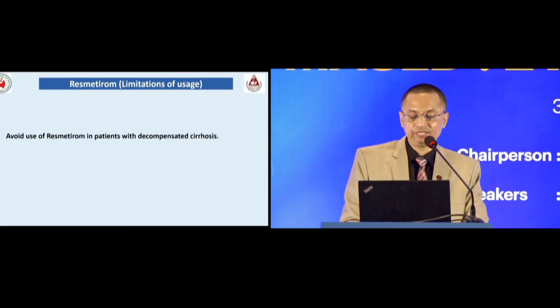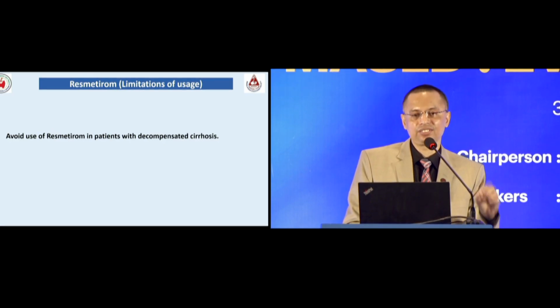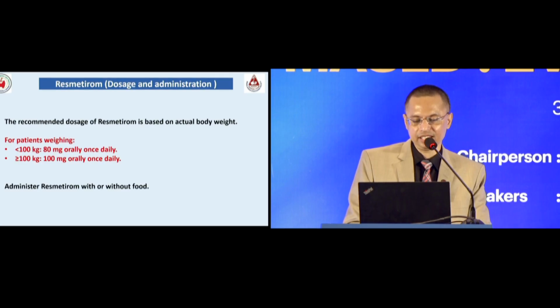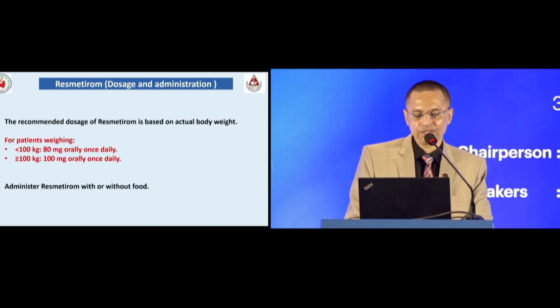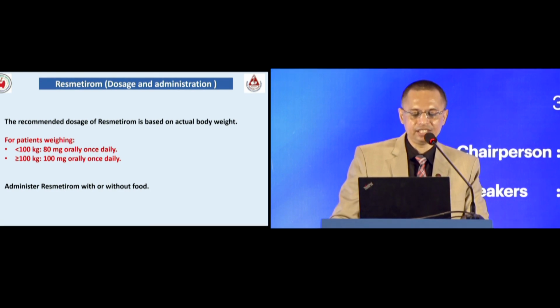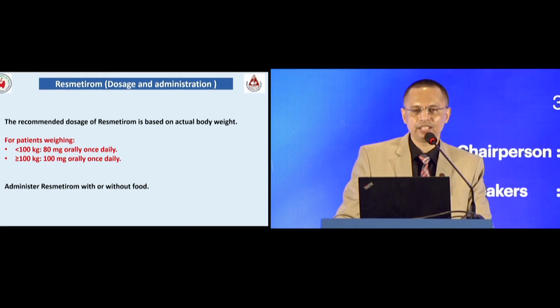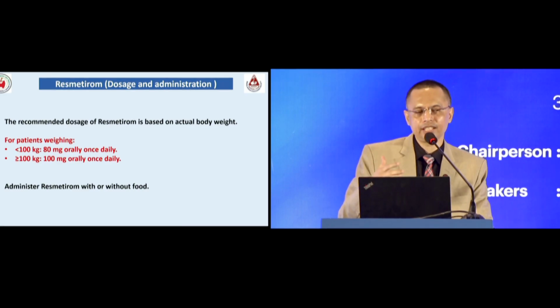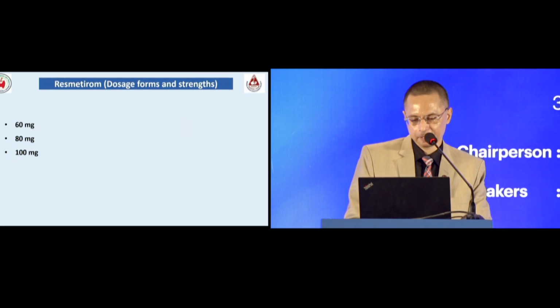Avoid use of resmetirom in patients with decompensated cirrhosis or cirrhosis stage. You had better avoid it. The dose is dependent upon body weight. If body weight is less than 100 kg, the dose is 80 mg per day. If body weight is more than 100 kg, the dose is 100 mg per day. It should be taken once daily with or without food.